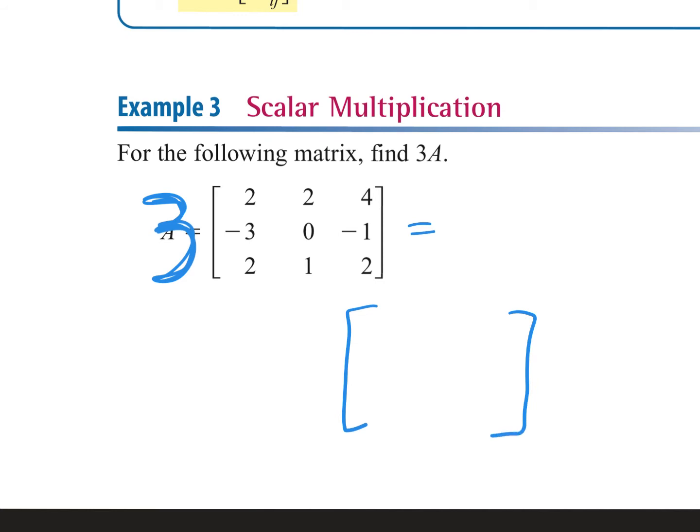To every single thing in there. So watch, 3 times 2 is 6. You guys can go left to right, you can go up to down. It doesn't matter. I always go left to right. So 3 times 2 is 6. 3 times 4 is 12.